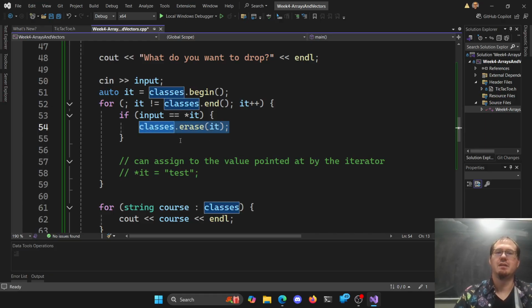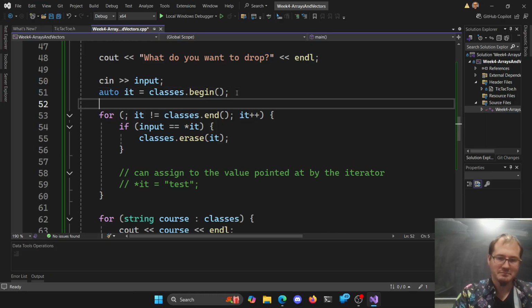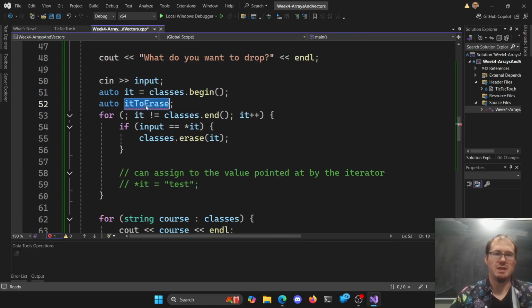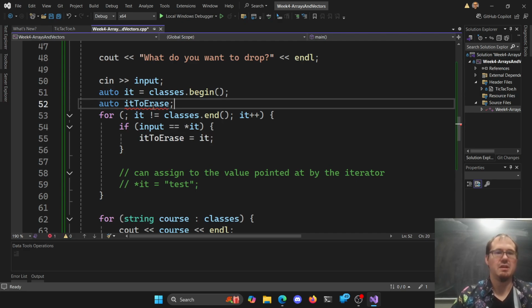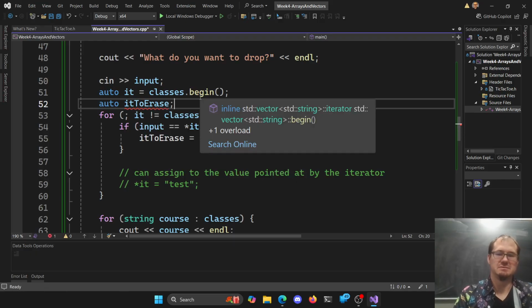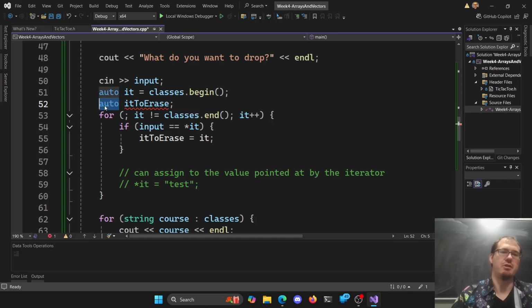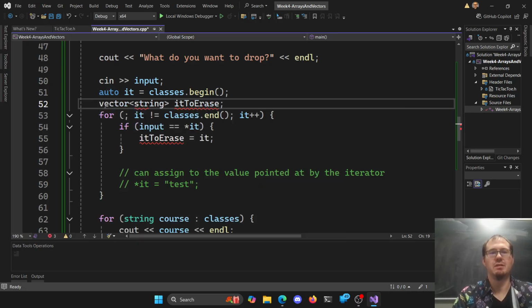We want to say, now, I did another auto it to erase or something. I don't know. Erase. And then we can assign it here equals the iterator. Oh, no, I'm sorry. I can't use auto here then. Shoot. I don't want to start at the beginning one. All right, I guess we can't auto it here. We'll just say vector of type string iterator.